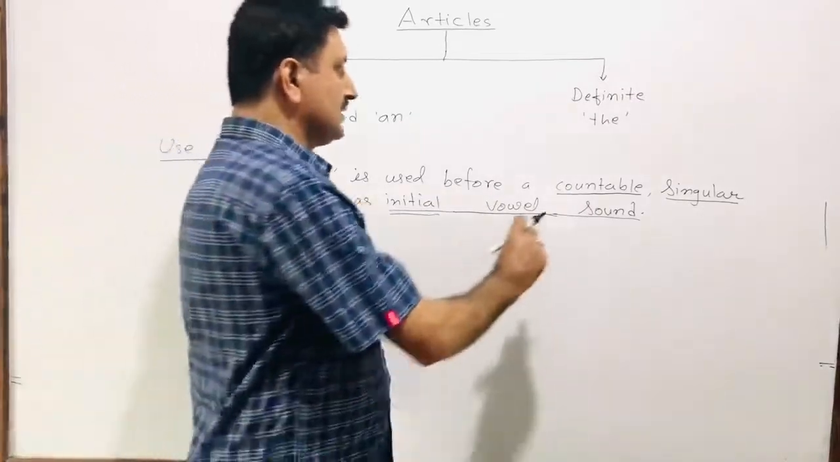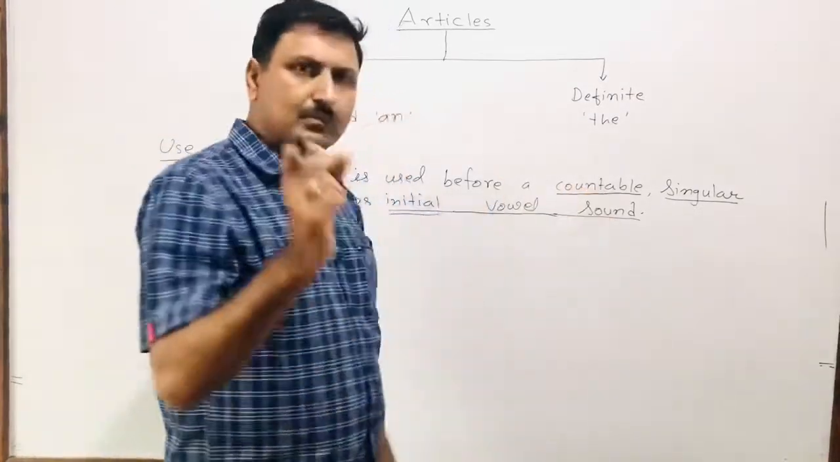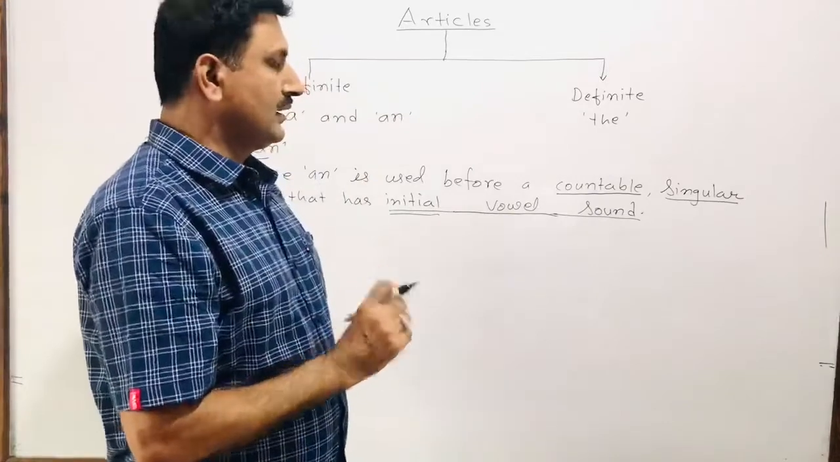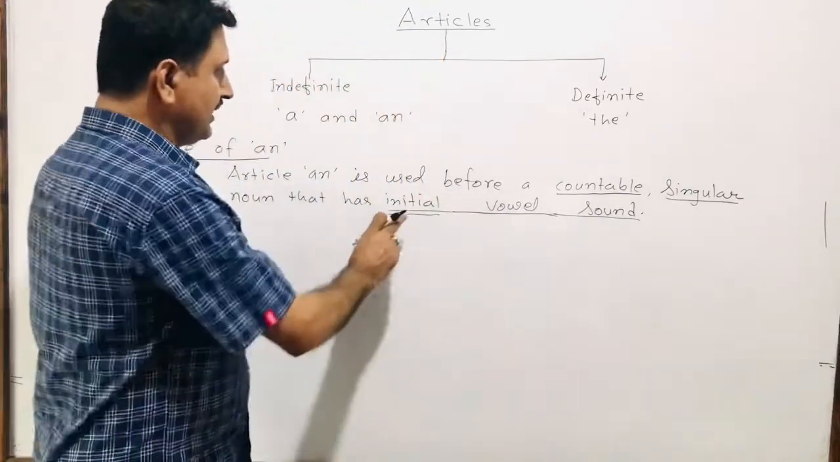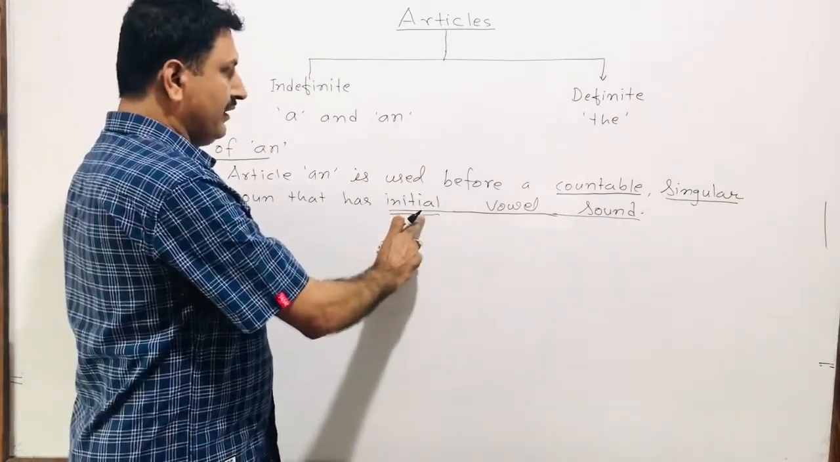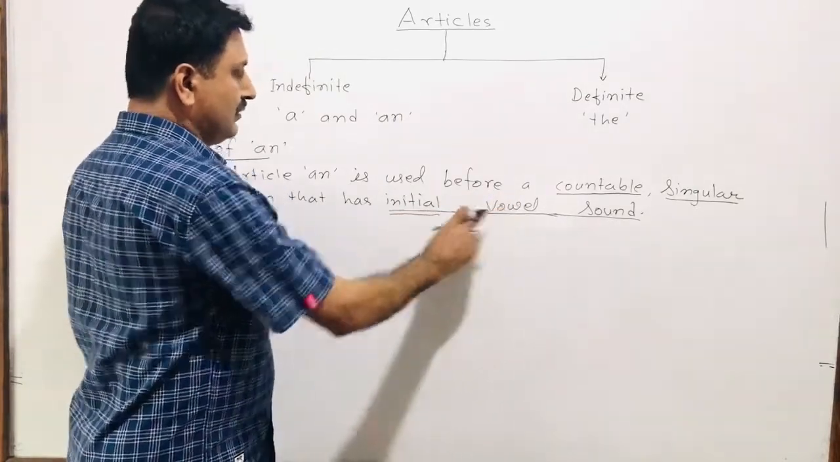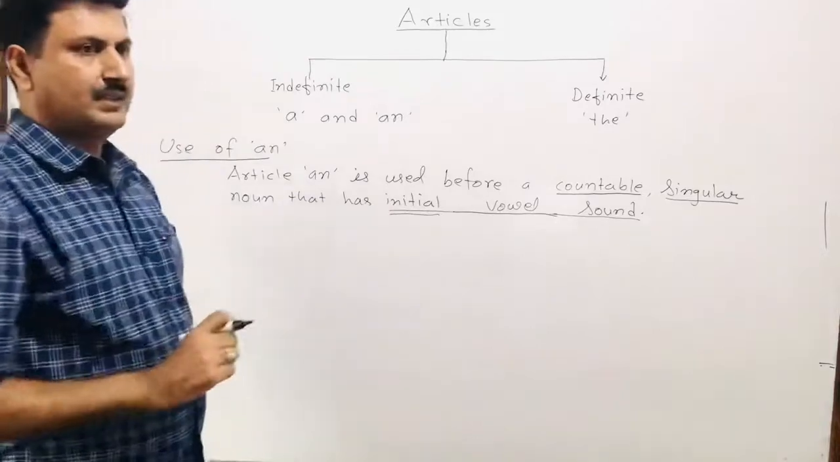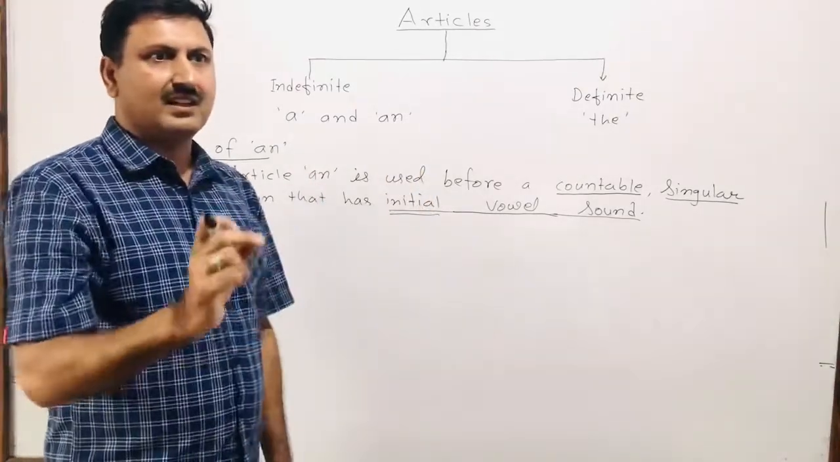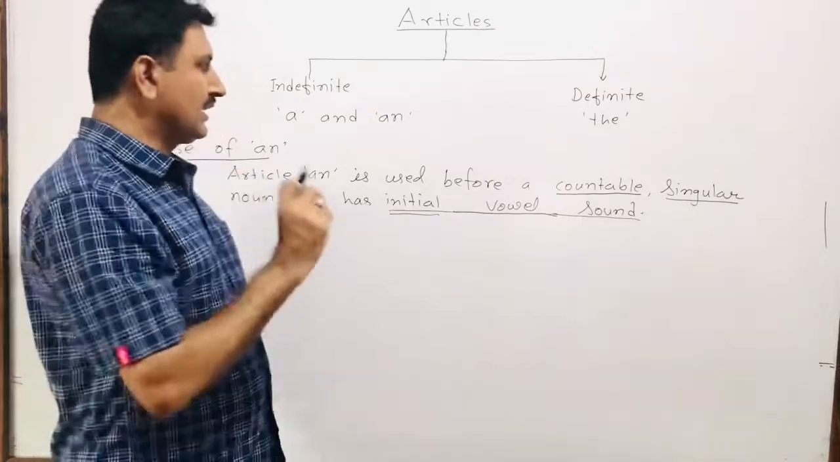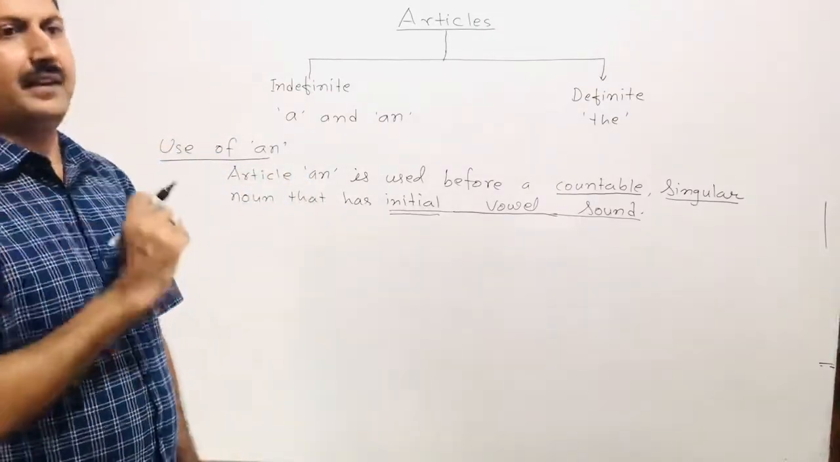It also has the same quality, countable. The noun must be countable. The noun must be singular. But the difference is it must have a vowel sound at the beginning. So if all these three qualities are there in a word, in a noun, then we can use article an. Let's see.